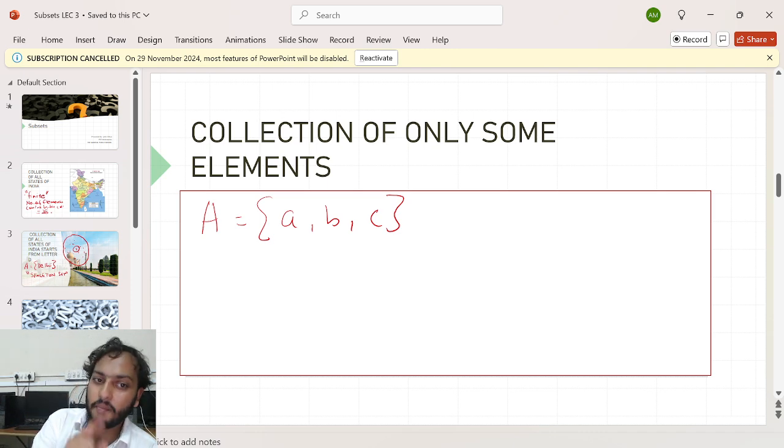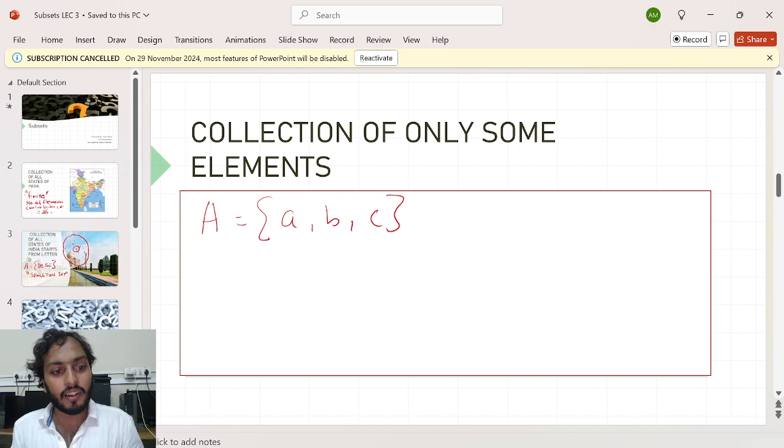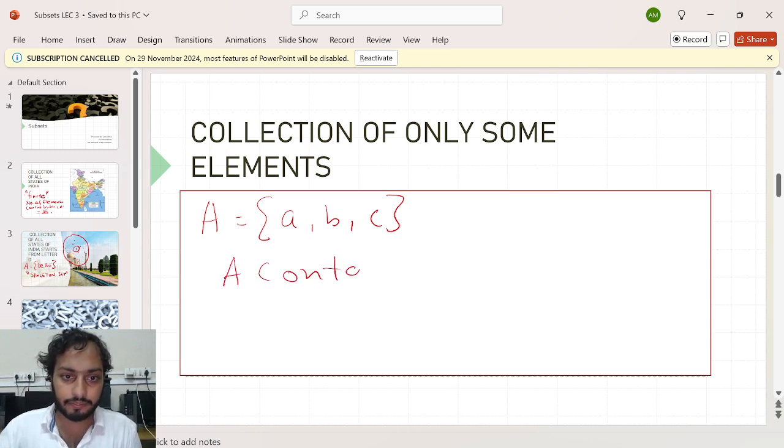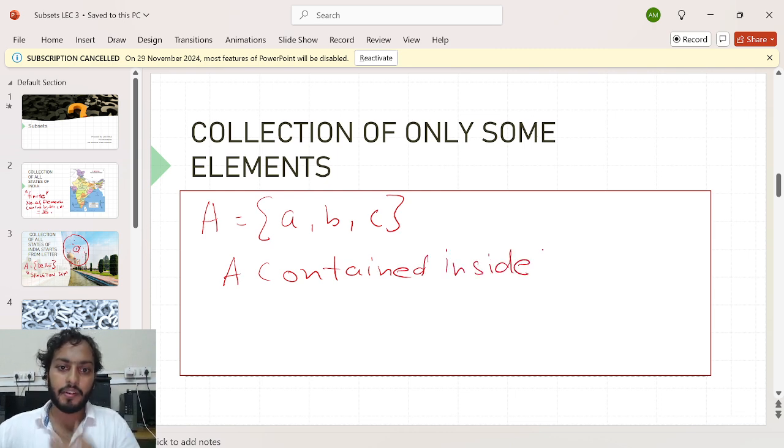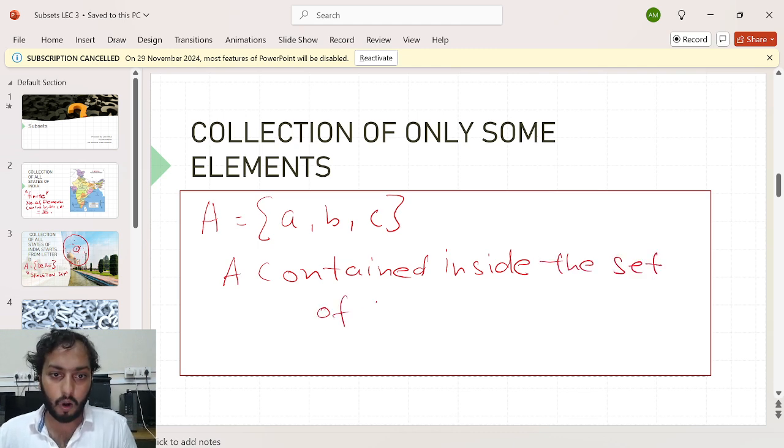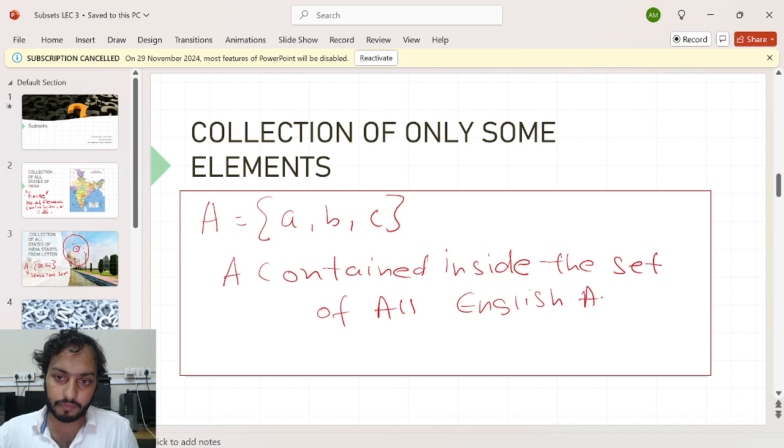Can I say this set A is contained in my big set, the set of all English alphabets? Yes, I can say my set A is contained inside the big set, the set of all English alphabets.